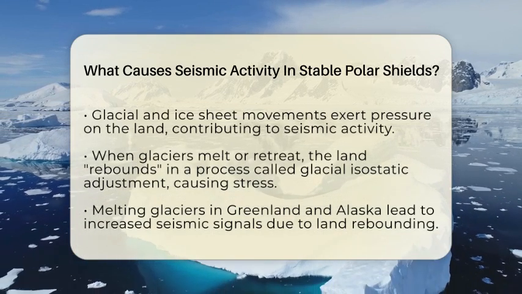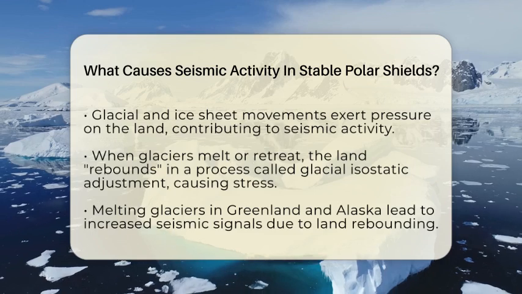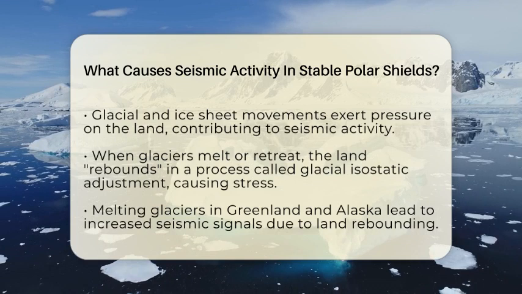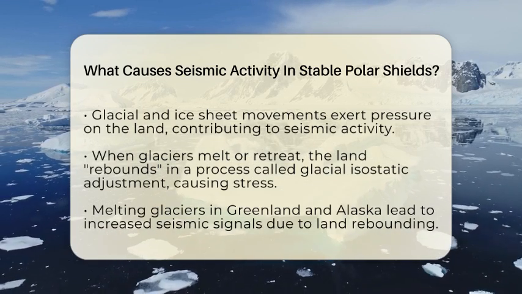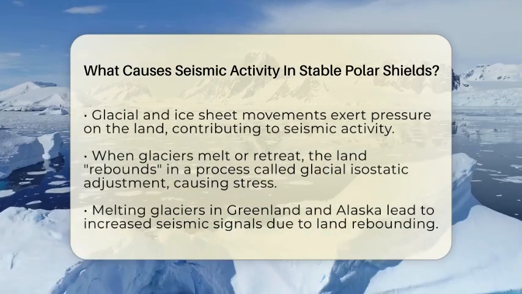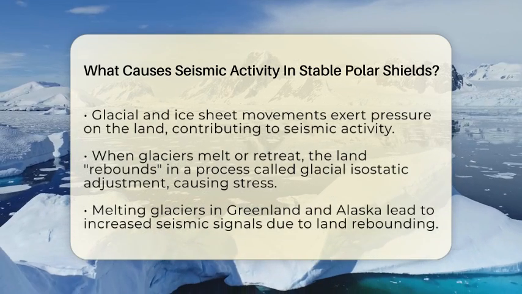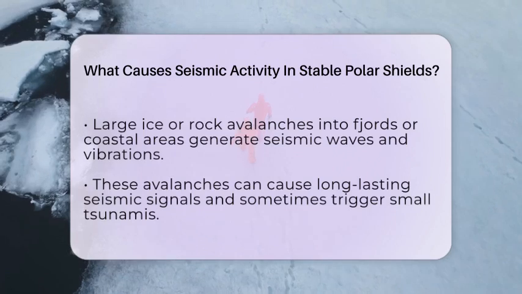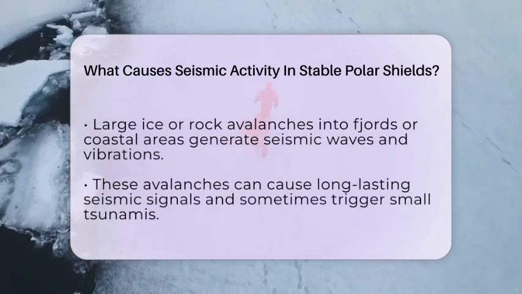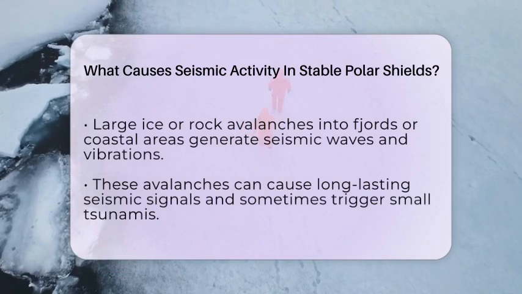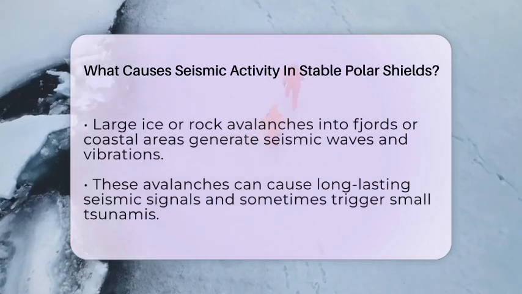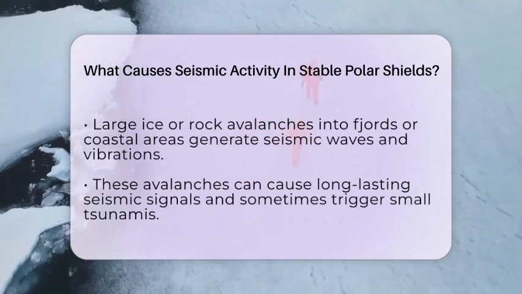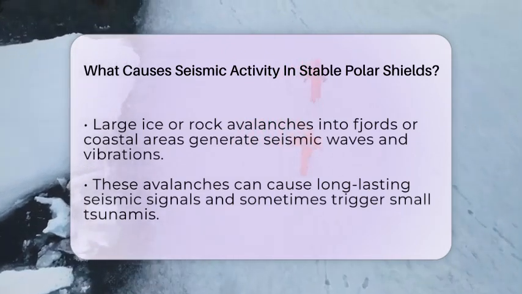Another big factor is the movement of glaciers and ice sheets. These massive sheets of ice weigh down the land, pressing it down over thousands of years. When the glaciers melt or retreat, the weight is lifted, and the land begins to bounce back in a process called glacial isostatic adjustment. This rebounding can create stress in the crust, sometimes enough to cause small to moderate earthquakes. For example, in Greenland and parts of Alaska, rapid melting has led to increased seismic activity because the land is adjusting to the changing weight.